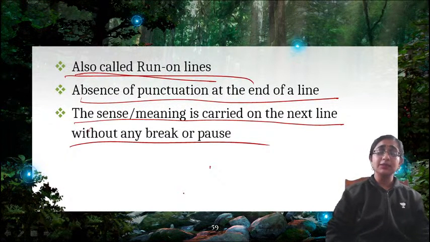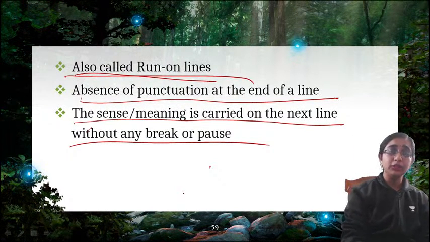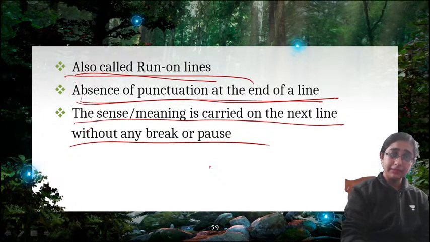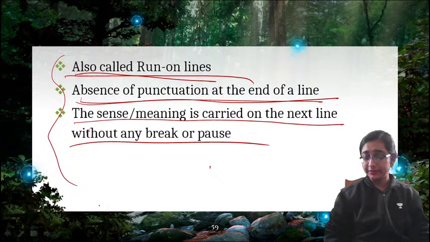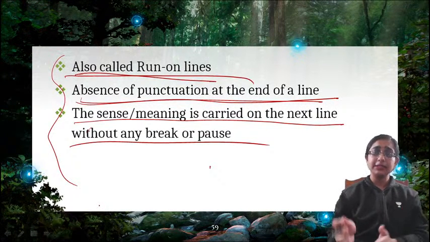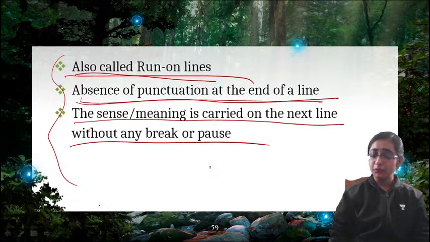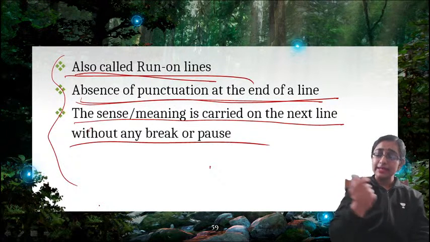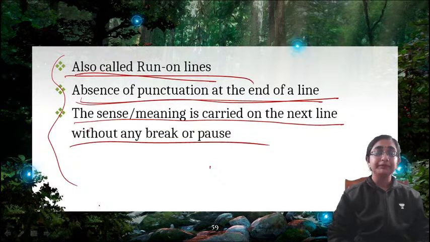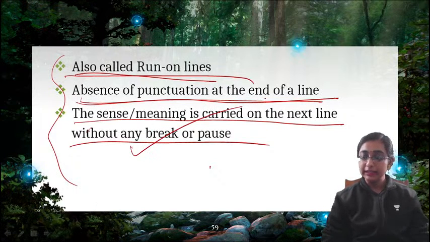Okay, so that is known as run-on lines, absence of punctuation at the end of a line, and it is also called enjambment. So enjambment means that when there is absence of punctuation at the end of one line, the sense is carried on to the next line. Clear? So that is run-on line or enjambment.